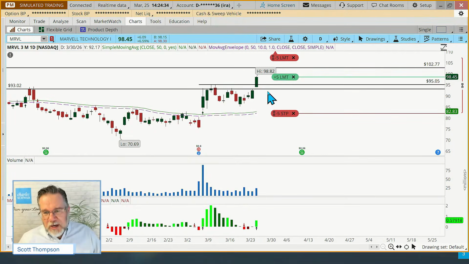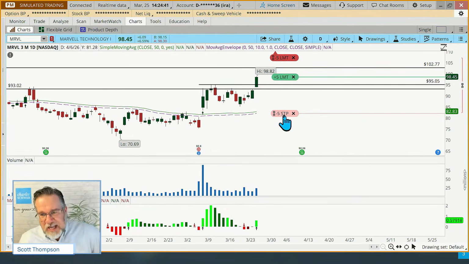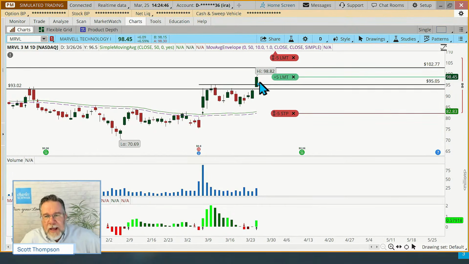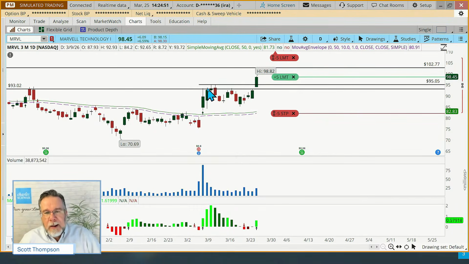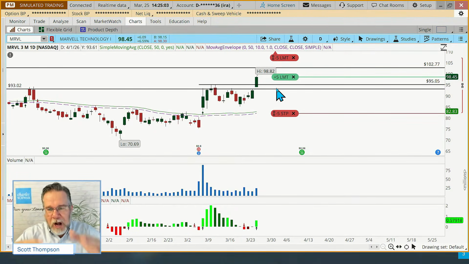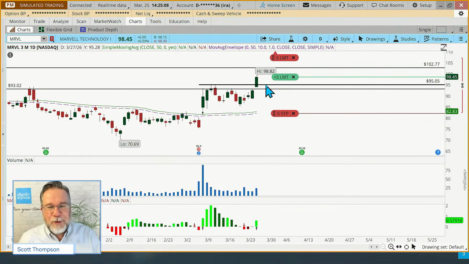So what I wanted to do is set a limit order down in the neighborhood of where we think it might pull back to, and then use the same stop and targeting that we had before. Some people might go halfway through the green candle. That tends to be a potential support area. I took the highs over here, which were at 95.05, and 93-ish is kind of where most of those touch points over the last couple months are. There isn't really a right or wrong place to put this. It's just that the lower it is, the less likely it is that this order will fill.